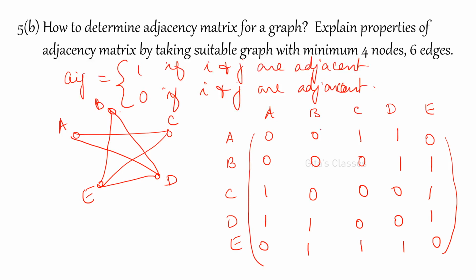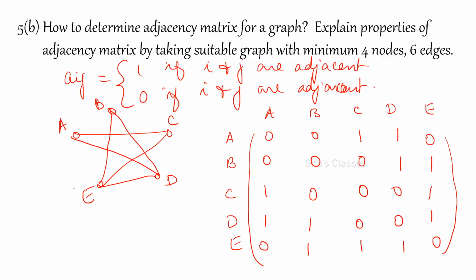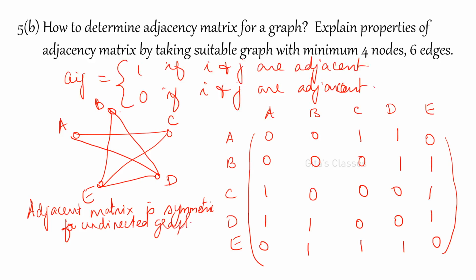What do you observe? Did you observe when I am writing A comma B 0, I have written B comma A also 0. When I am filling this one, I have filled this also. How? Because it is an undirected graph. Since it is an undirected graph, it will be symmetric. So the adjacency matrix will be symmetric. So the property is that the adjacency matrix is symmetric for an undirected graph.